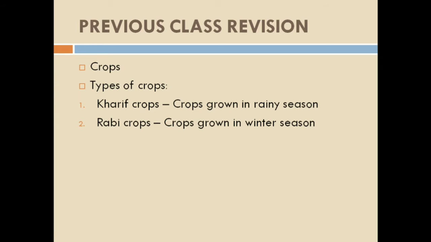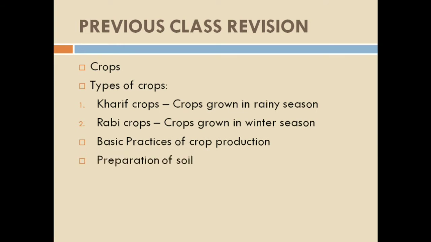Then what have we seen? We have seen the basic practices of crop production, that you can also say are the steps required in crop production. So which were the steps? There are a total of 7 steps. First was preparation of soil. Second is sowing. Third is adding manure and fertilizers. Fourth is irrigation. Fifth is protecting from weeds. Sixth is harvesting. And seventh is storage. And we have started with the very first step, that is preparation of soil.